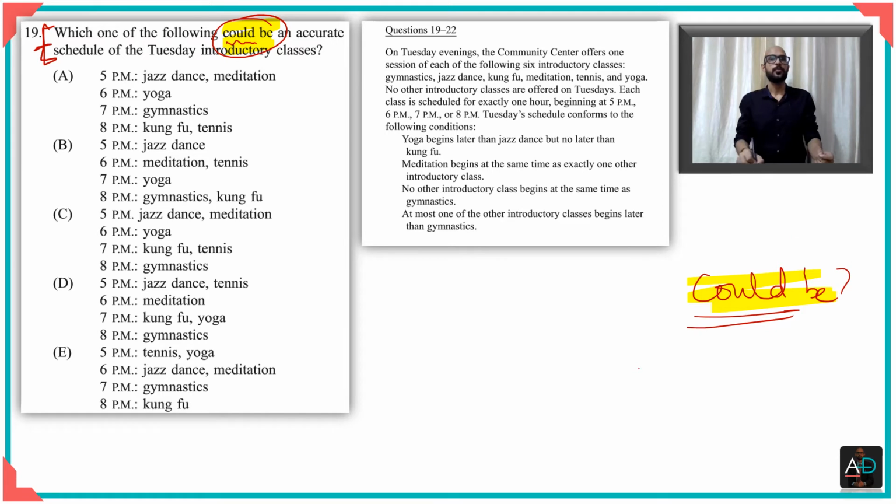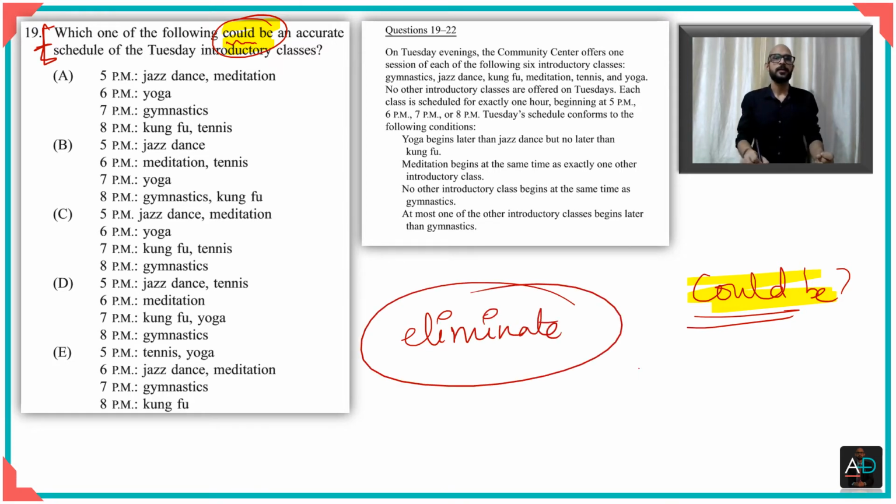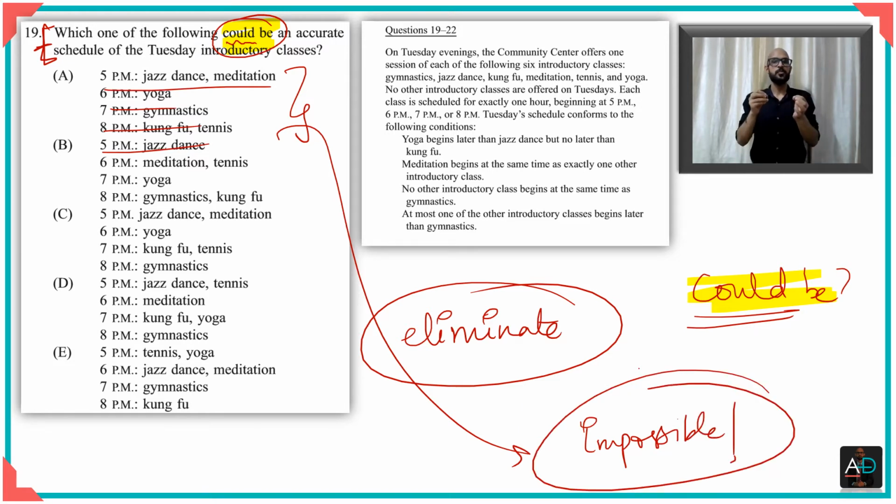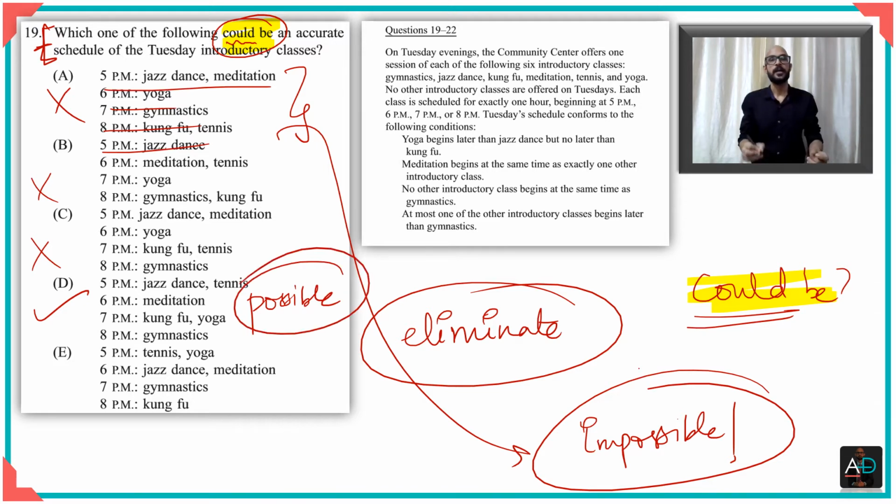So at this point, when you see a could be question and you know you want to eliminate, your approach would be to look at each of these options and see which one of these things is impossible, right? If you can find something which is impossible, it means you can eliminate it. If you can eliminate it, eliminate it. Let's say this one becomes possible, for example. I'm not saying this is the answer, I'm just giving you an example. If it is possible, it means it could be.